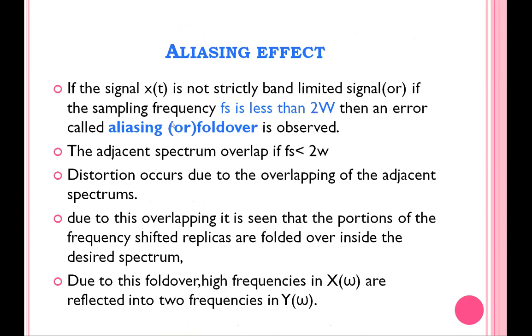Why will aliasing occur? The adjacent spectrums are overlapped. In which situation? When we select the sampling frequency fs less than 2w. Due to this adjacent overlapping, we may get distortion, and because of this distortion there is a loss of information. This aliasing is also an important 2-mark question.